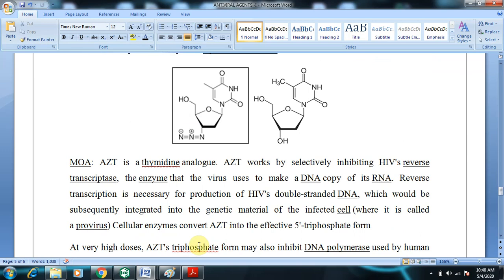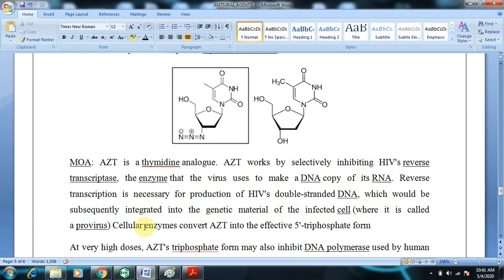Coming to its mechanism of action, as it is a thymidine analog, AZT works by selectively inhibiting HIV reverse transcriptase. You know what reverse transcriptase is? This is a polymerase which can synthesize complementary DNA from RNA. So it will be inhibited. It is the very prominent enzyme in replication of HIV, the enzyme that the virus uses to make a DNA copy of its RNA. Reverse transcription is necessary for production of HIV double-stranded DNA, which would subsequently be integrated into the genetic material of the infected cell.